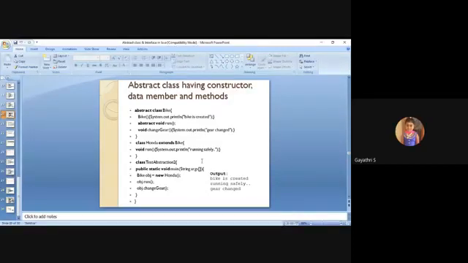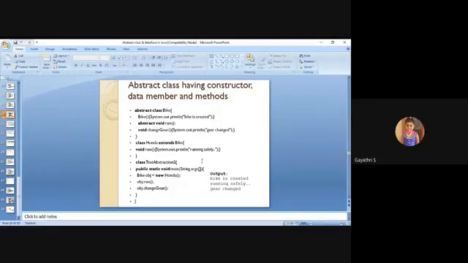So what is the first statement which will be printed? Since your abstract class has its own constructor, that is called implicitly. That's the first statement: Bike is created. The constructor statement is printed first. Next, obj.run, so that is running safely, which is printed. Next, obj.changeGear. Using the object of the concrete class, you are able to call the normal method within the abstract class. So the statement gear changed is printed last. So this is the order of printing.